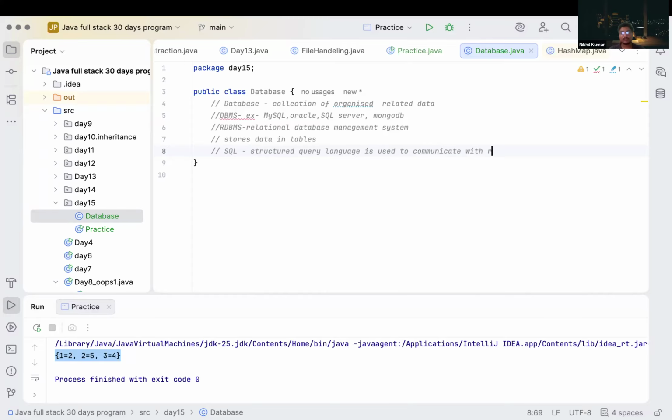We can use SQL to communicate with relational databases. Is it clear why we use SQL?